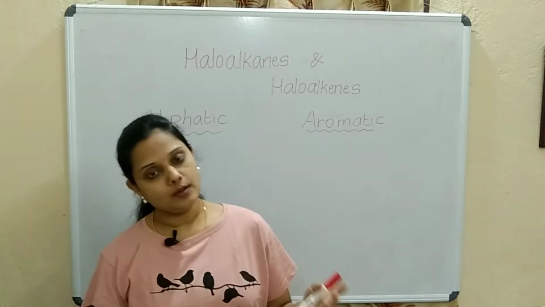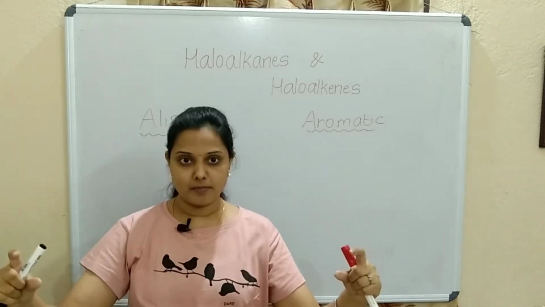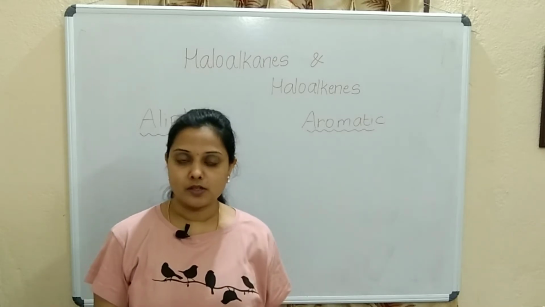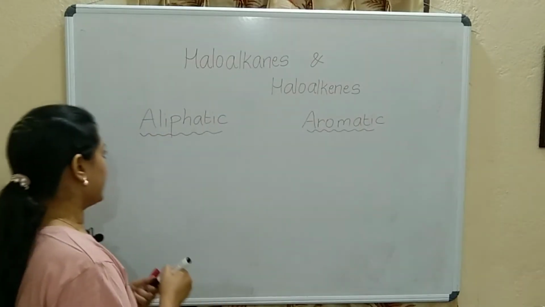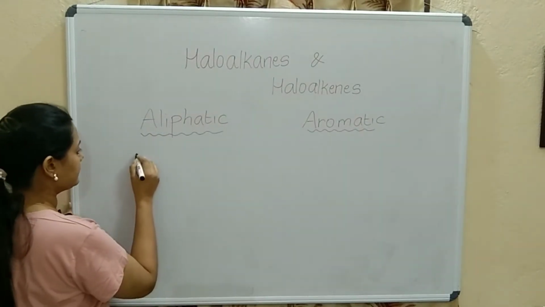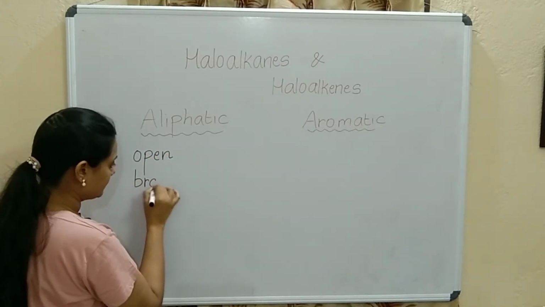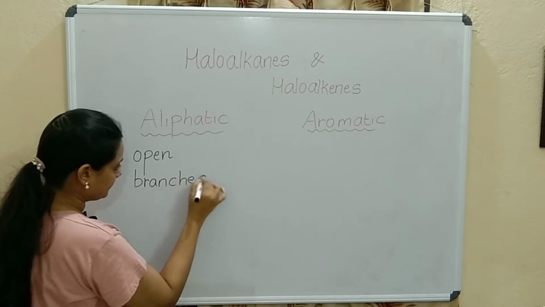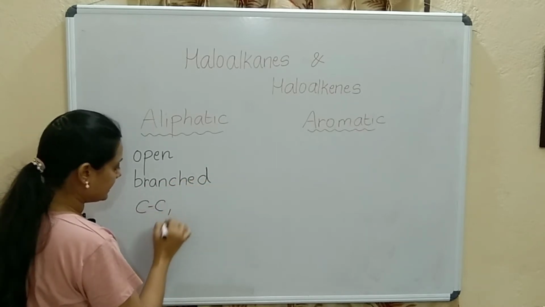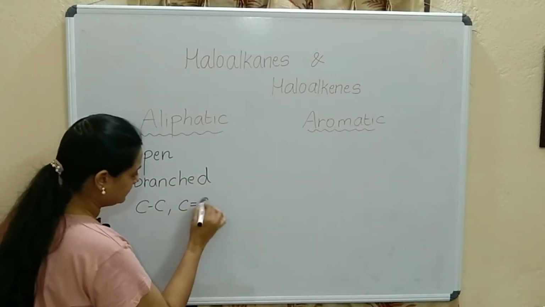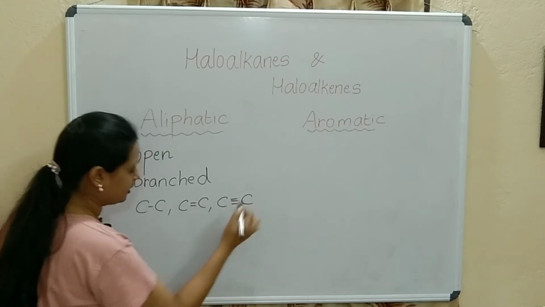They can be open chain compounds. They can be branched also. So aliphatic, I'll write it as open chain compounds. They can be branched also. And between carbon there can be a single bond, double bond and a triple bond also.